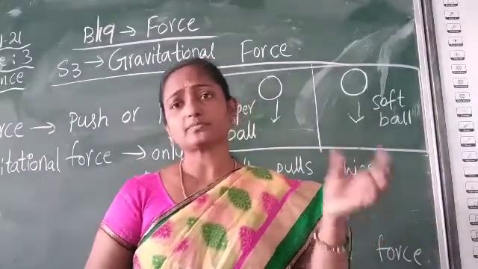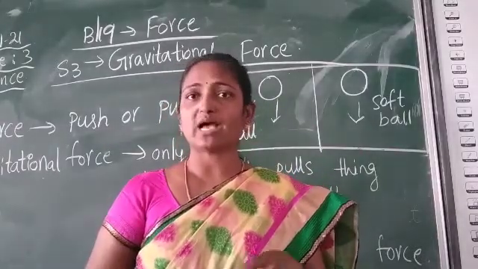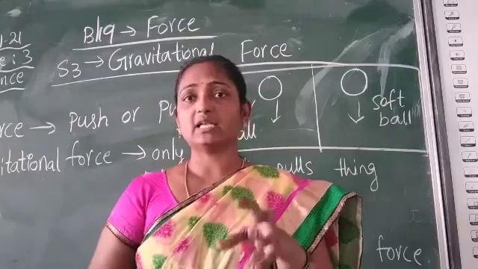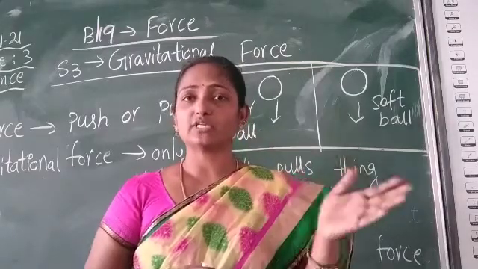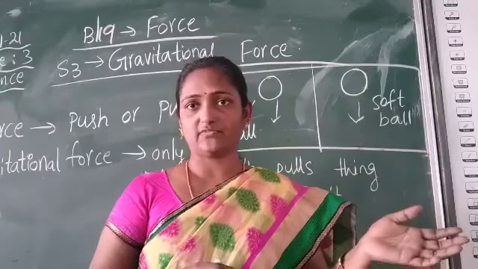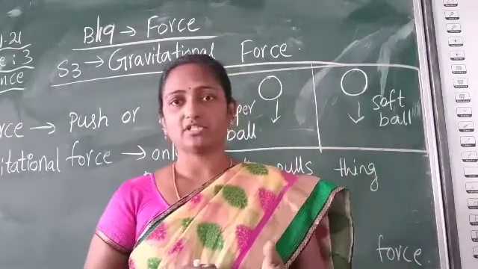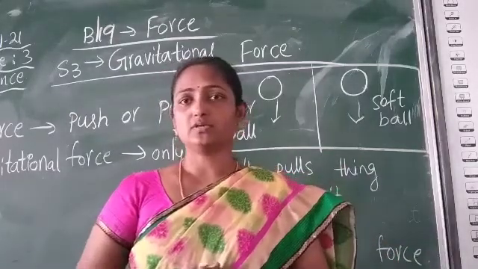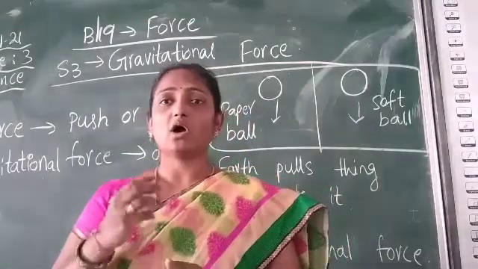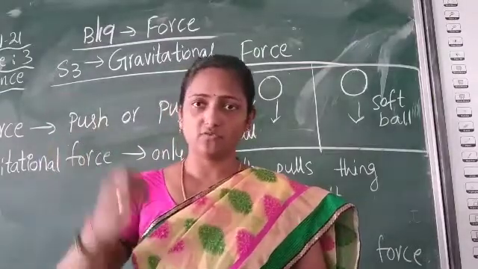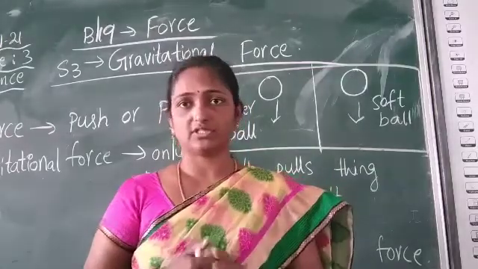Earth is showing force on the moon to pull it towards itself, but the moon also has gravitational force. It is lying at the same distance from the earth's surface because of the gravitational force of the moon, and it is not getting attracted towards the earth's surface. So the gravitational force cannot act on the objects which show gravitational force. It only pulls the things which don't show gravitational force.